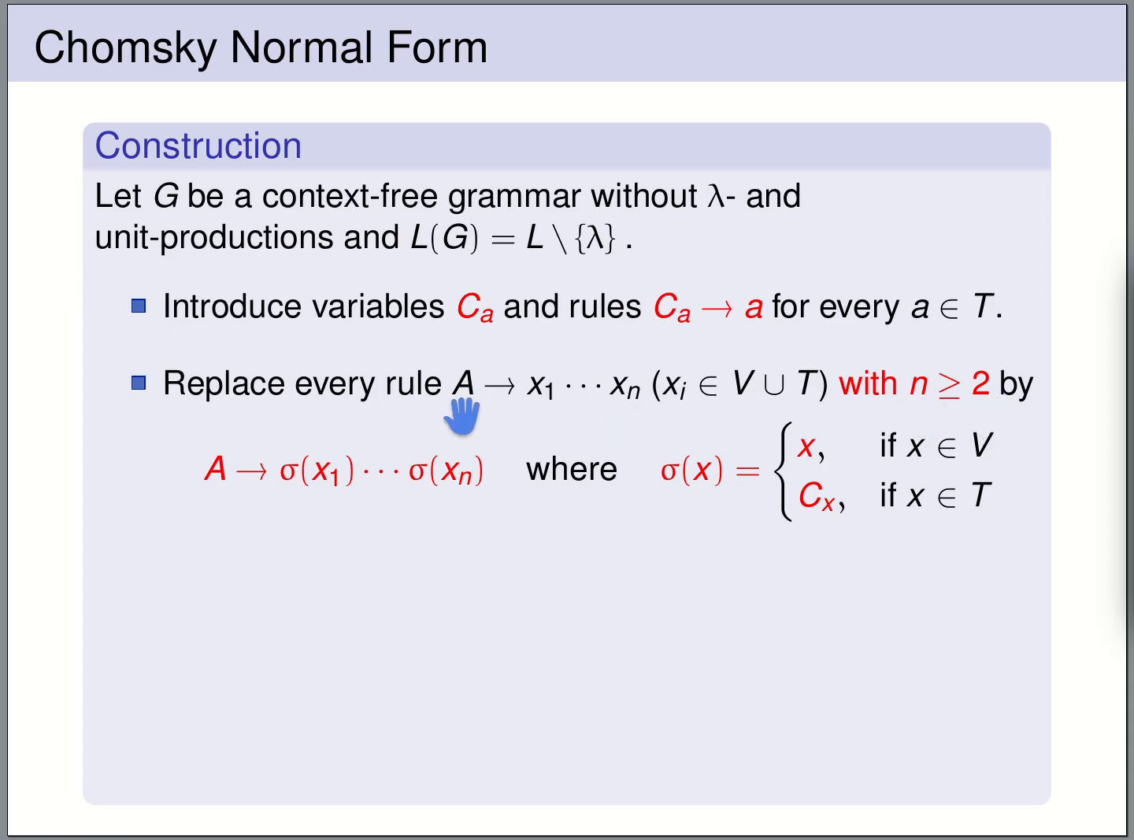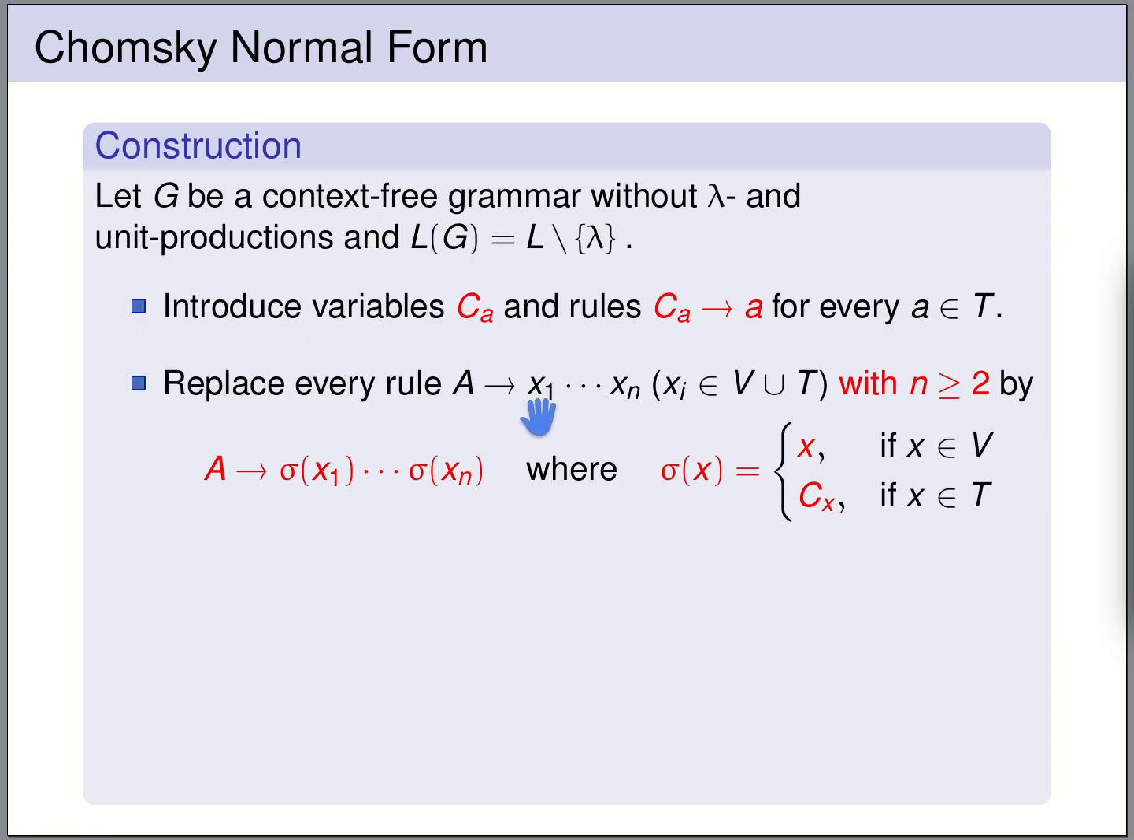So if we have a rewrite rule A can be written to x1 up to xn, where n is 2 or more, and our letters x1 up to xn can either be variables or terminals, then we are going to apply sigma to each letter in the right-hand side. And what does sigma do? Sigma of x is just x if x is a variable. So sigma leaves variables unchanged. And if x is a terminal, then x is replaced by cx.